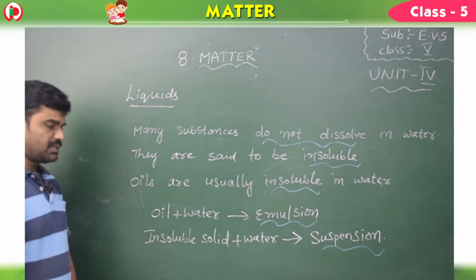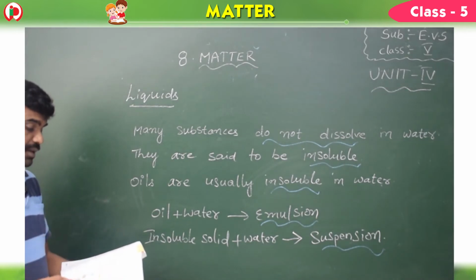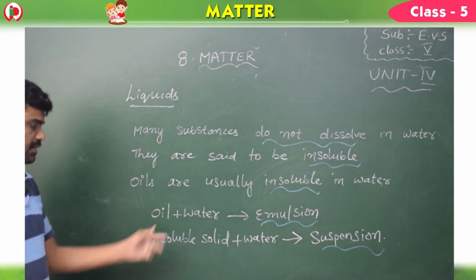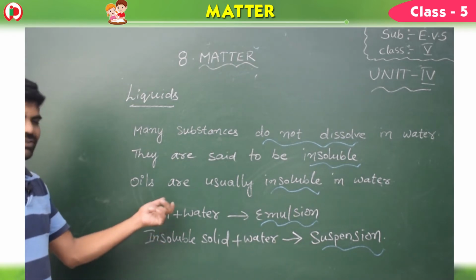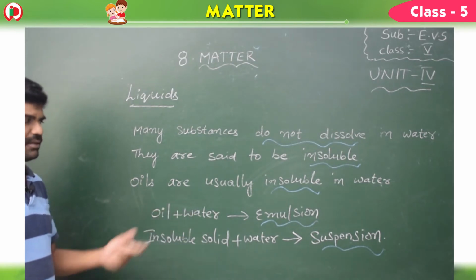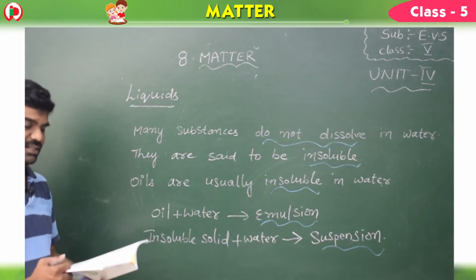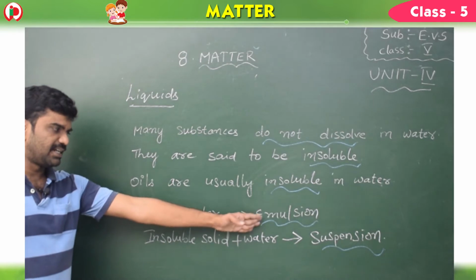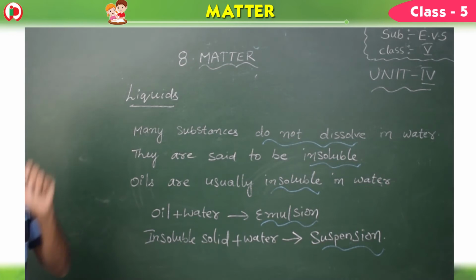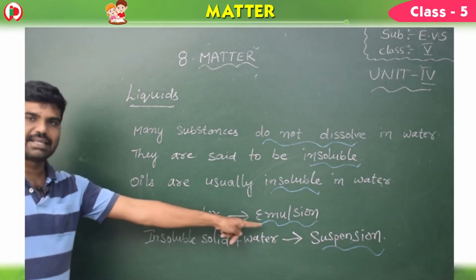Here see, when a mixture of oil and water is shaken, oil is usually insoluble in water, but if you try to shake this oil plus water, you will get a solution called as emulsion. What is that, children? The resultant is emulsion. Usually oil won't dissolve in water, but if you try to shake oil and water, the result is emulsion.